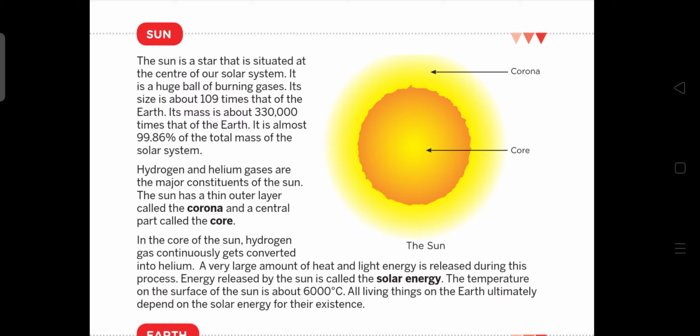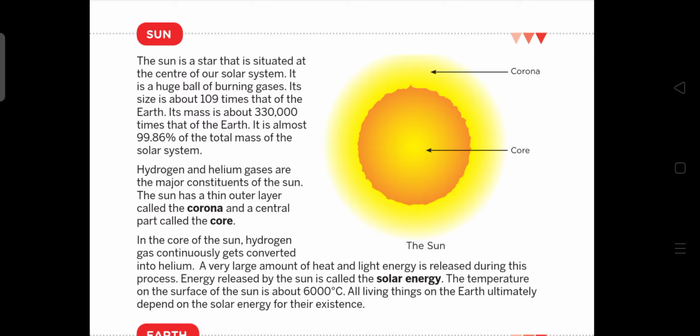Hydrogen and helium gases are the major constituents of the sun. So it is made up of mainly hydrogen and helium gas. The sun has a thin outer layer, and this outer layer is called corona. And the central part of the sun is called core.